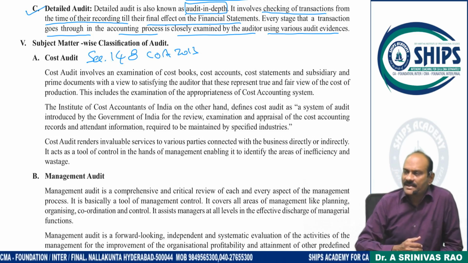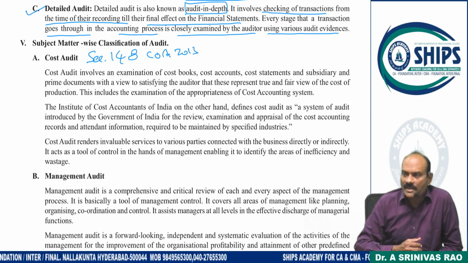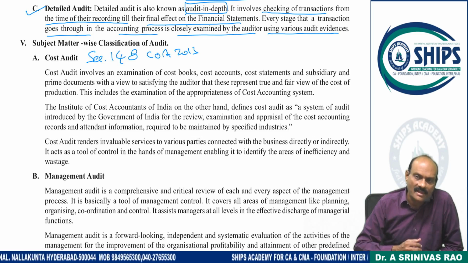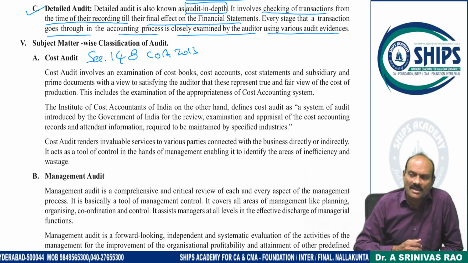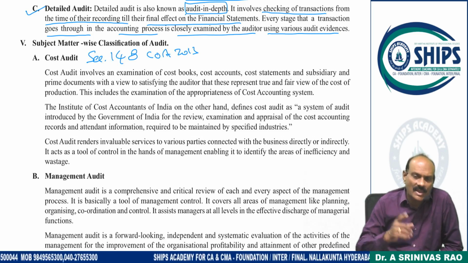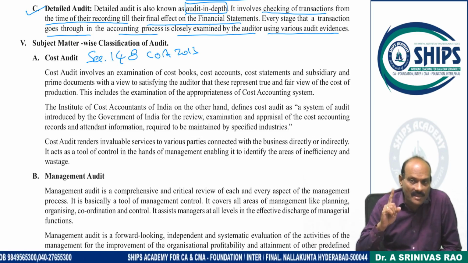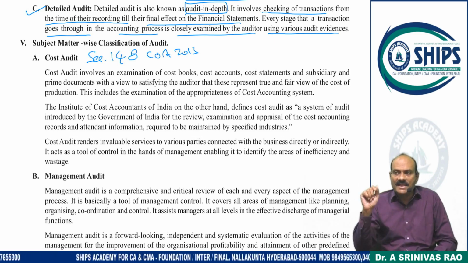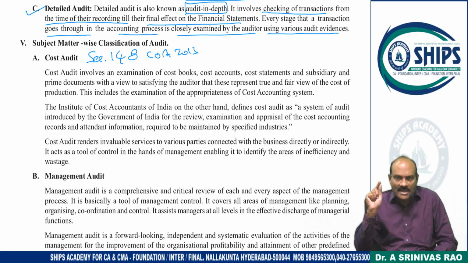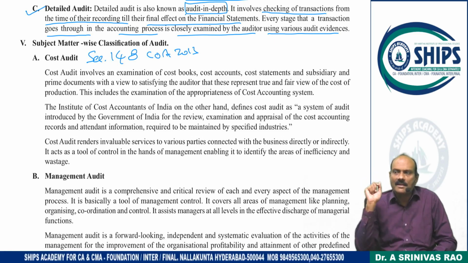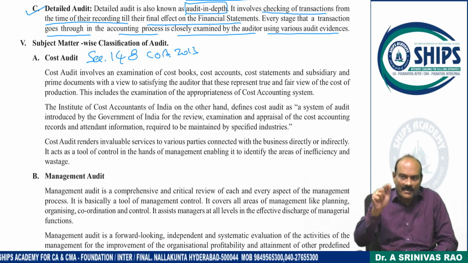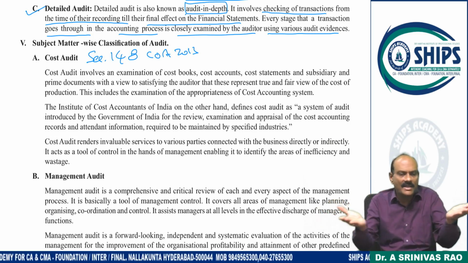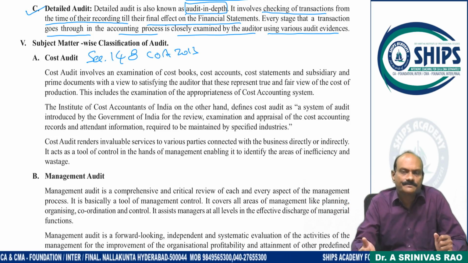What is the purpose of the cost audit? He is the one who collects the cost statements and cost records from the management and examines the utilization of the raw material, nothing but consumption. In order to produce one product, what is the estimated consumption of raw material, what is the actual consumption of raw material, and is there any variance between these two?